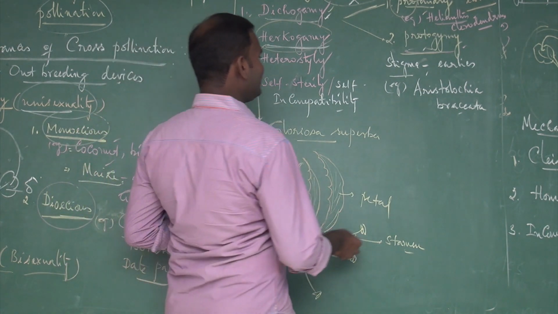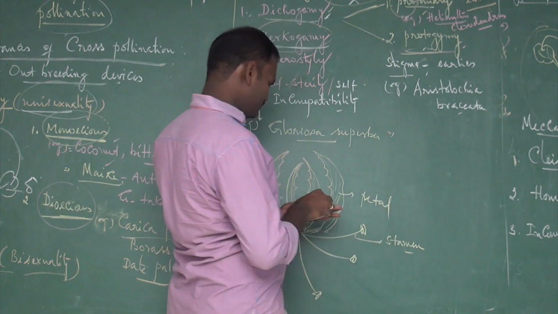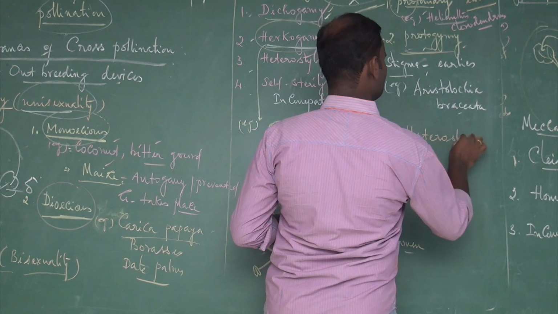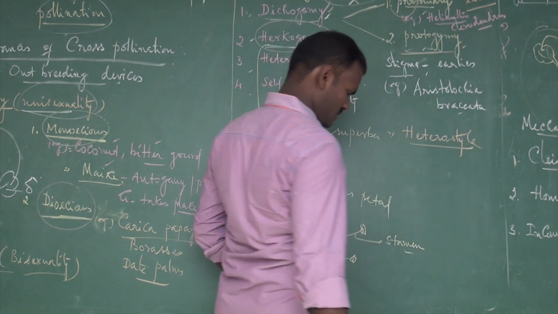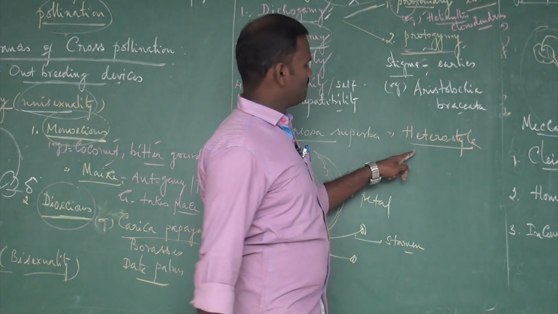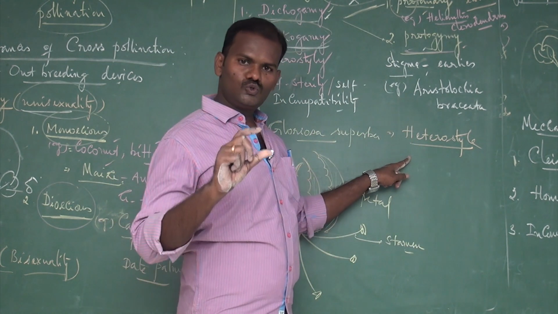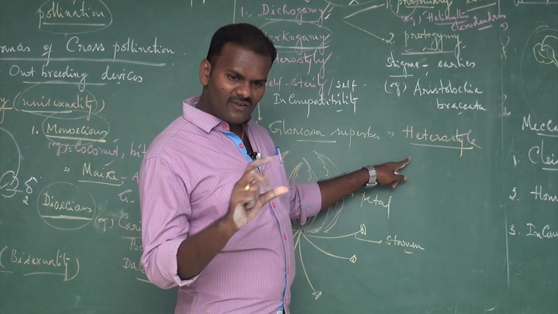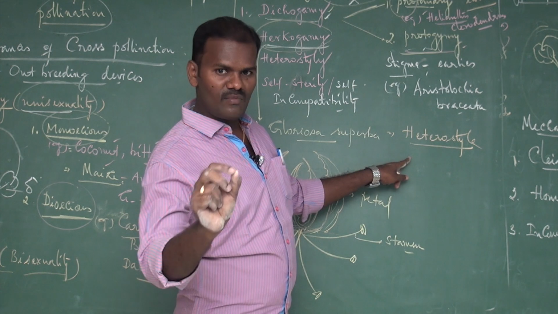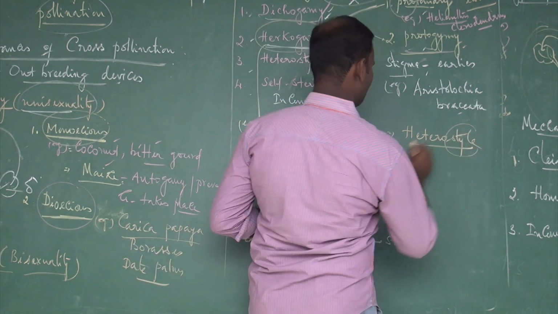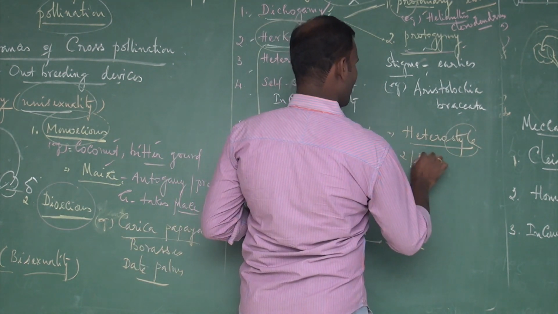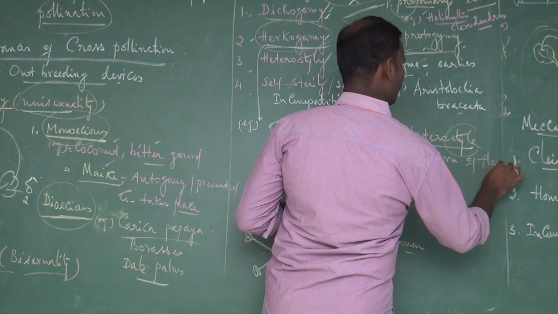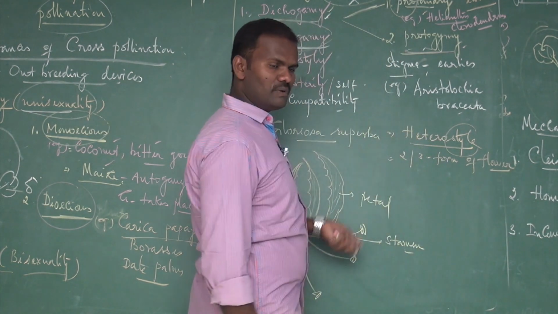Then the third one is heterostyly. In some plants, two or three different types of flowers are produced which differ in the length of the stamen and styles. These are called heterostyly. Two or three forms of flowers are produced by some plants.